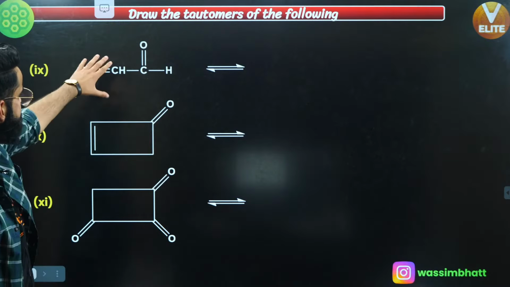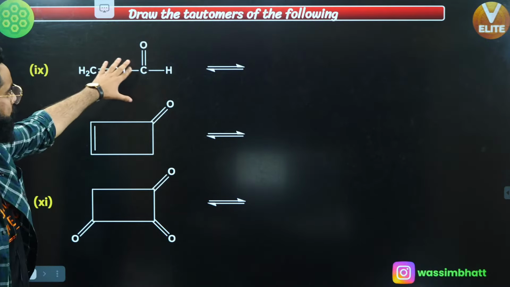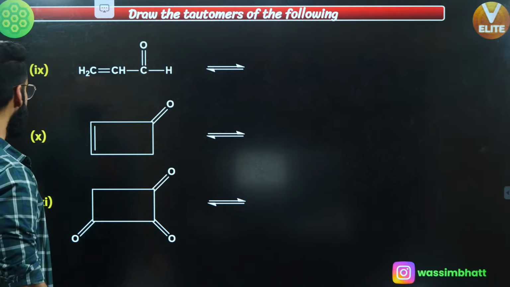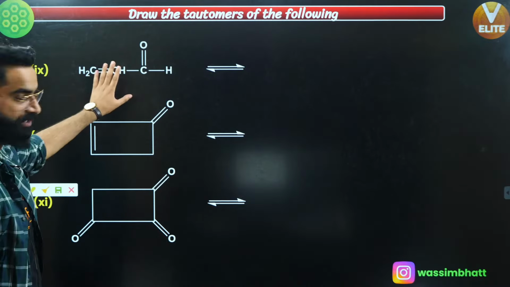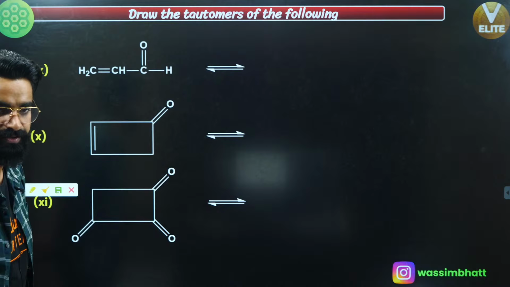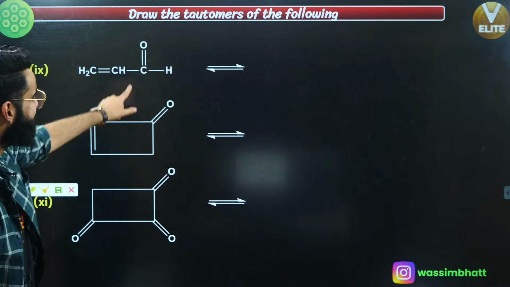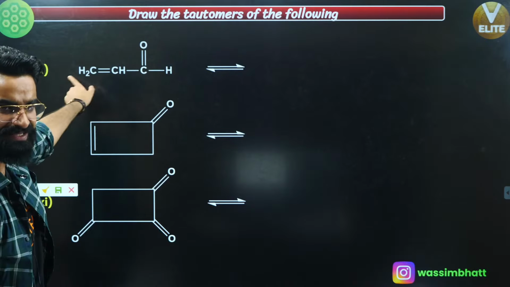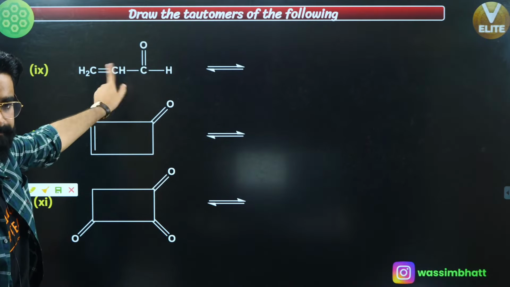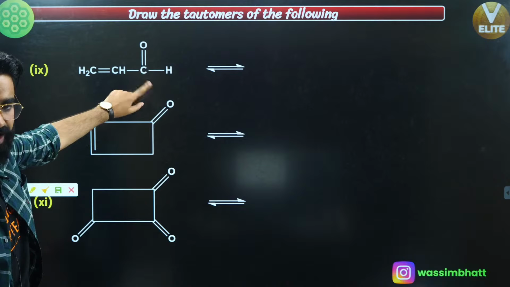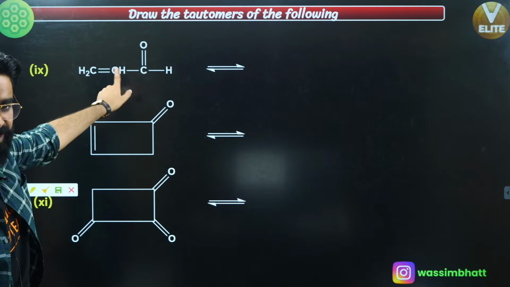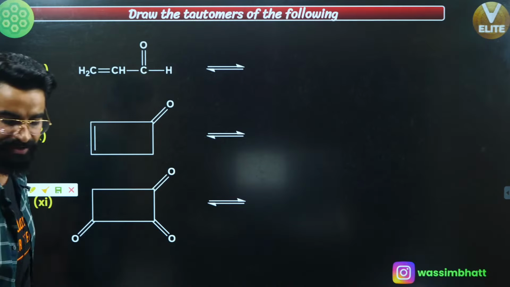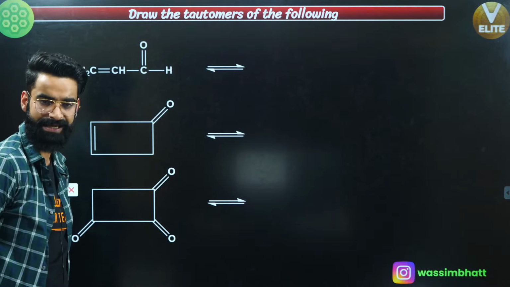This is your keto form or enol form. What do you think? What are going to be the isomers of it? What are going to be the tautomers of it? Is this going to show any sort of tautomerism right here? Just look at it. Let me know in the chat box fast.